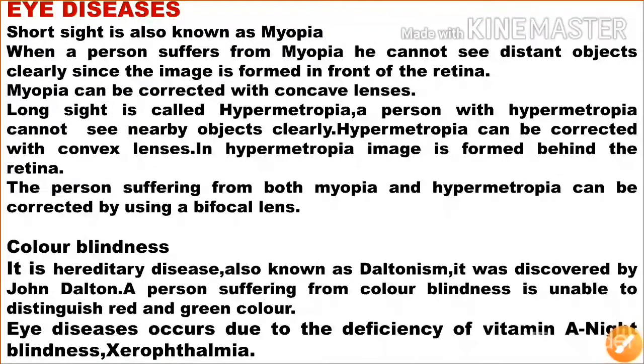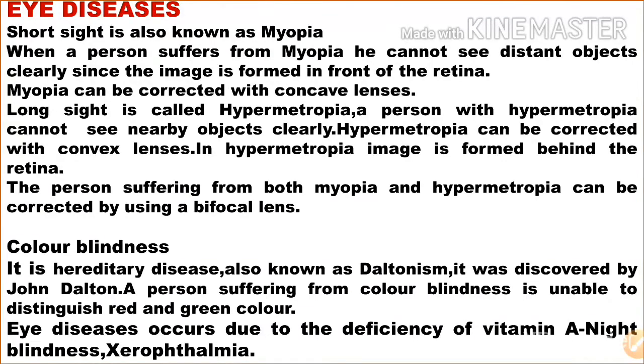Next is eye diseases. Short sight is also known as myopia. When a person suffers from myopia, he cannot see distant objects clearly, since the image is formed in front of the retina. Myopia can be corrected with a concave lens.